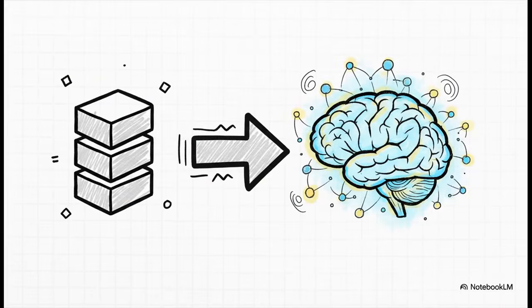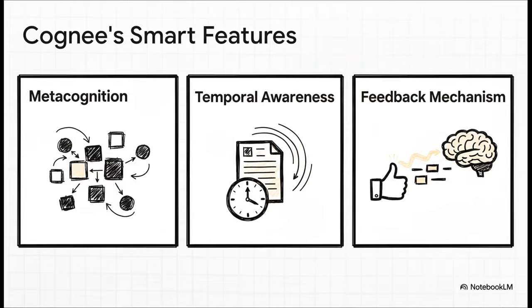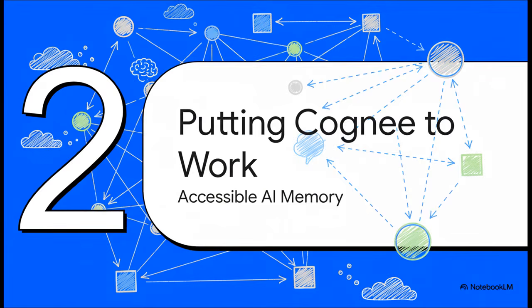But here's the thing, Cognee is doing way more than just storing and retrieving data. This isn't just about giving your AI a bigger hard drive, it's about building a system that has a genuine understanding of the information it holds. Just look at some of these features. It has metacognition, which means it automatically figures out that Project Phoenix is a project, Sarah is the lead, and Q3 is the deadline. It's got temporal awareness, so it knows that a report from last year might be outdated. And my favorite? The feedback mechanism, which means it actually learns when you correct it, constantly getting smarter, just like a person.